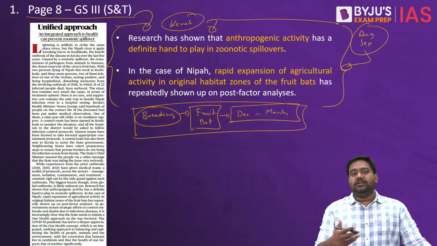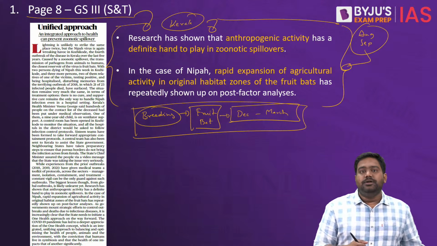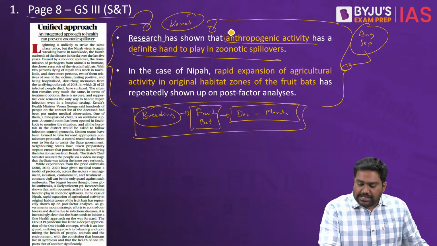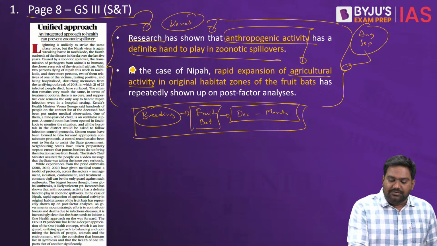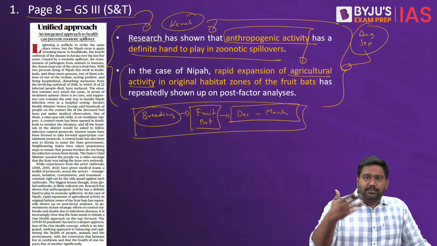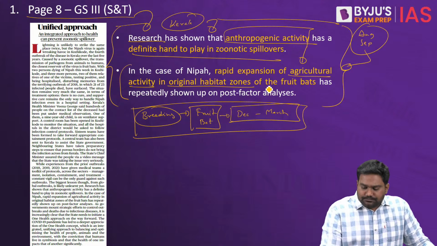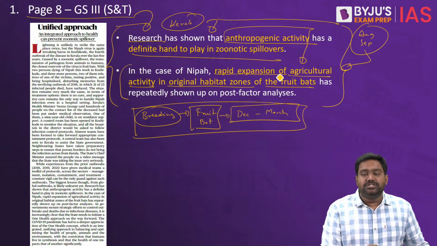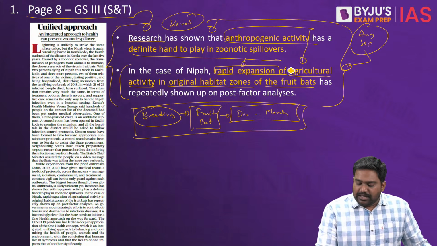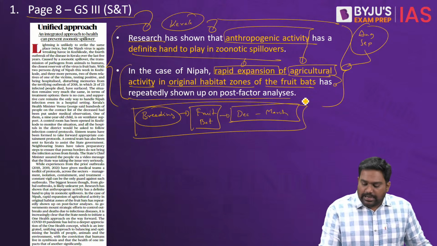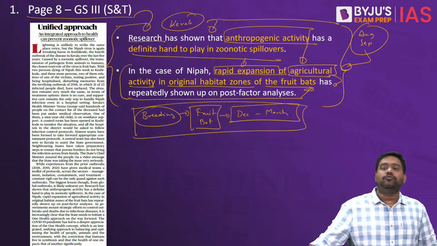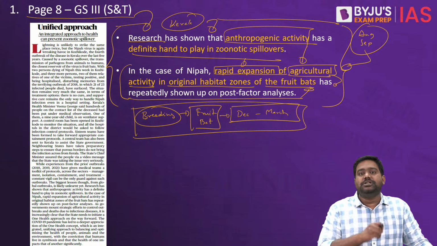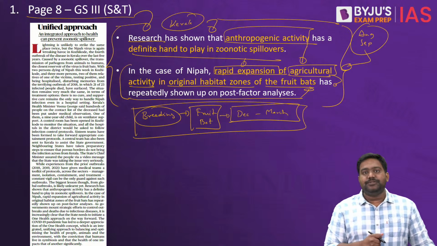So there are other factors, local factors, geographical factors, right, which are contributing to the zoonotic jump. Definitely anthropogenic activity plays a role, especially agricultural activity. The farmers might be climbing the trees or harvesting certain fruits, or maybe the children in a region are consuming certain fruits in a given season, where they are coming in contact with the contaminated fruits and the other contaminants related to the fruit bat. So these factors have to be specifically established through epidemiological studies and ecological dynamic studies.